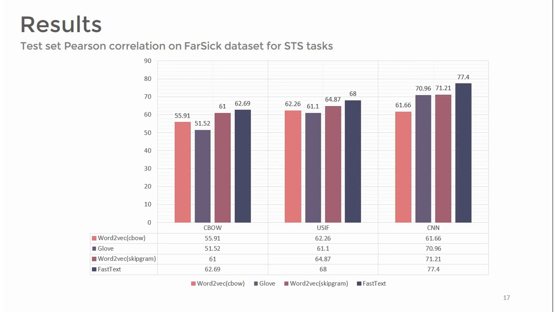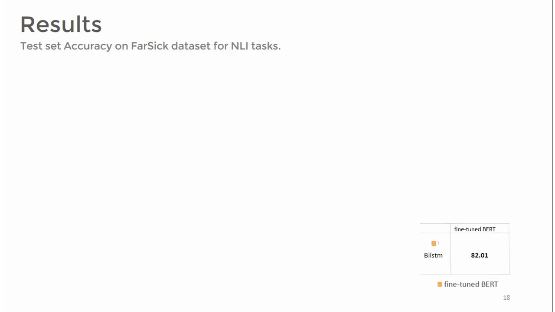The best result was obtained for the CNN classifier with the FastText pre-trained word embedding model as input. In general, the accuracy of this classification is higher than other methods, and this shows the superiority of a deep learning method versus the uSIF unsupervised method and the CBOW supervised method.